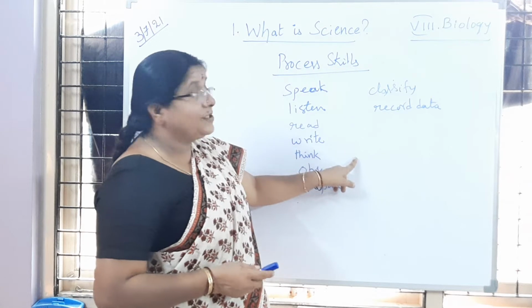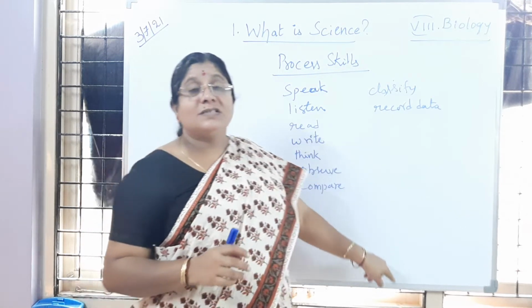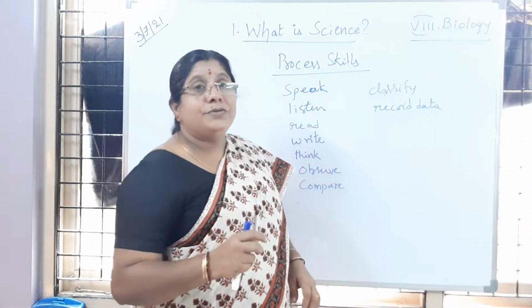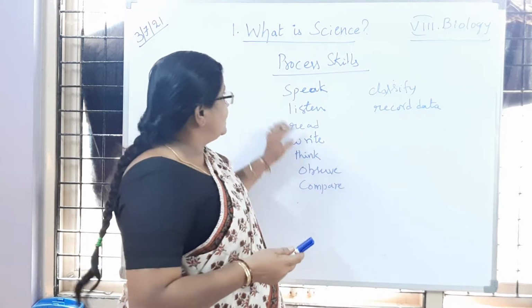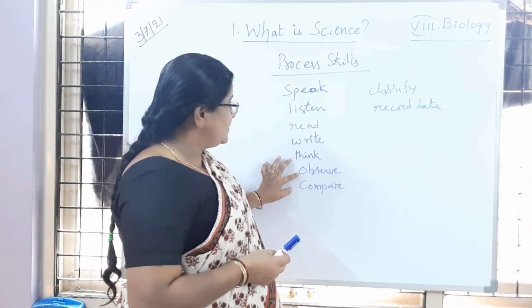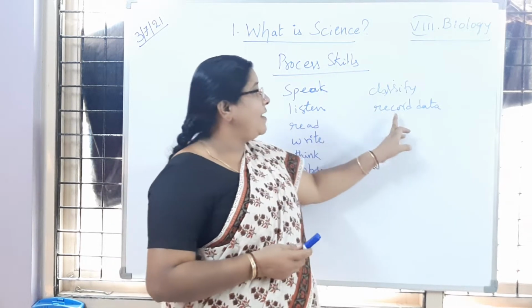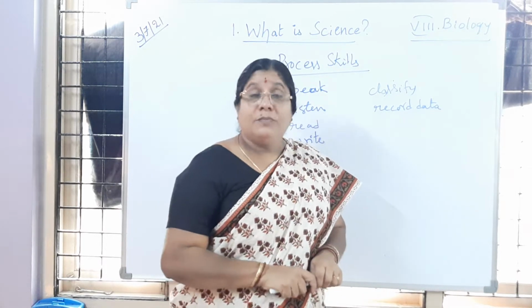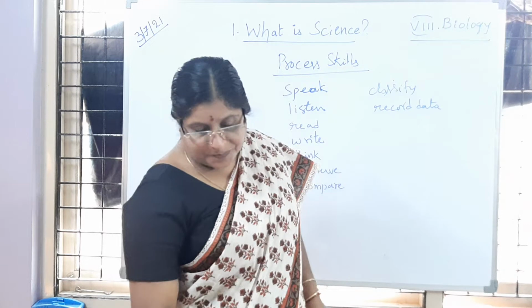So these are all said to be different types of process skills which we use, and which the scientists also use for their investigations. Speak, listen, read, write, think, observe, compare, classify, and record data. These are all said to be process skills.